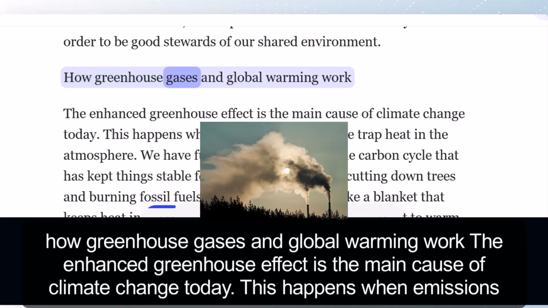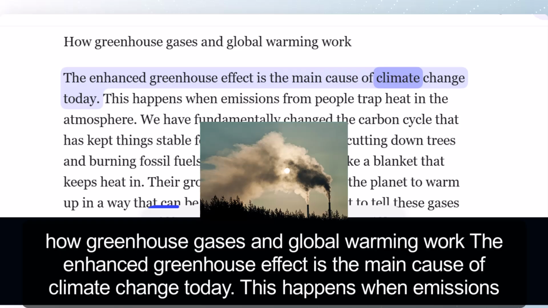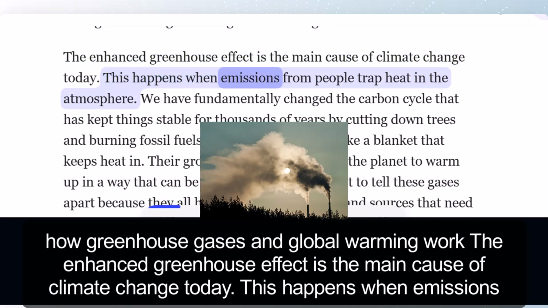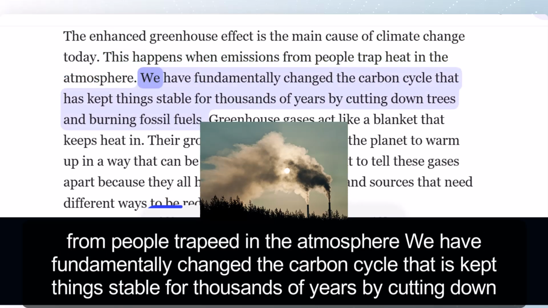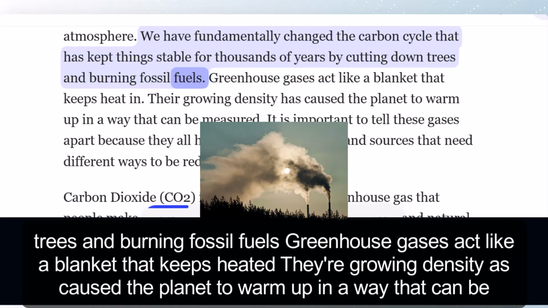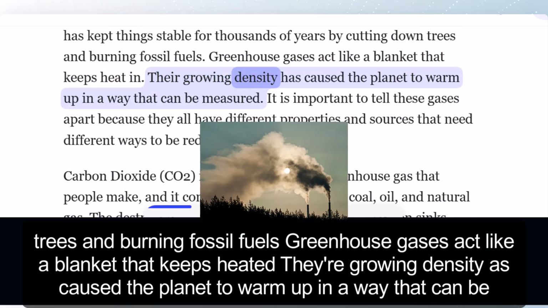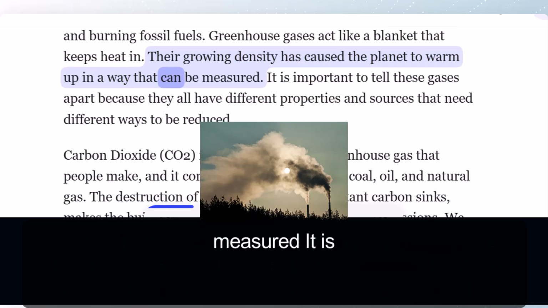How greenhouse gases and global warming work. The enhanced greenhouse effect is the main cause of climate change today. This happens when emissions from people trap heat in the atmosphere. We have fundamentally changed the carbon cycle that has kept things stable for thousands of years by cutting down trees and burning fossil fuels. Greenhouse gases act like a blanket that keeps heat in. Their growing density has caused the planet to warm up in a way that can be measured.